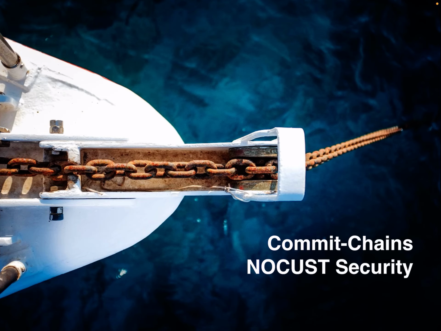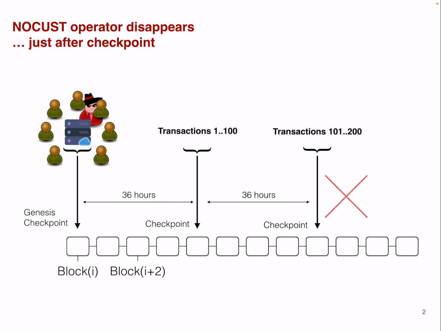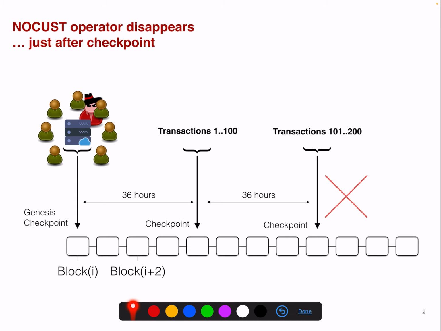Let's dive into NOCUST security. So what happens if a NOCUST operator disappears just after a checkpoint? Let's recapitulate. We have here an operator. The operator has a set of users, and at some point in time the operator becomes malicious. Let's assume that's not right at the beginning.